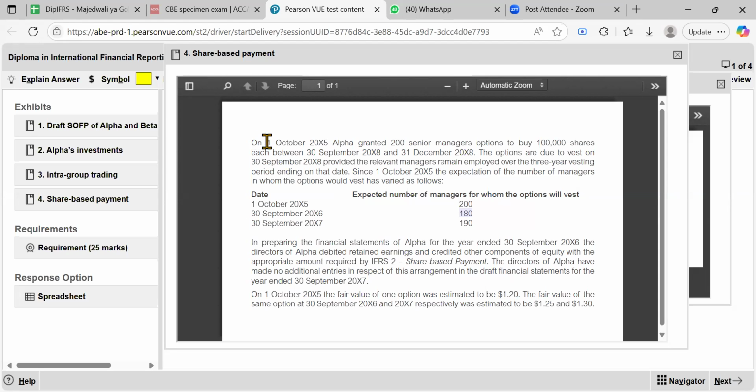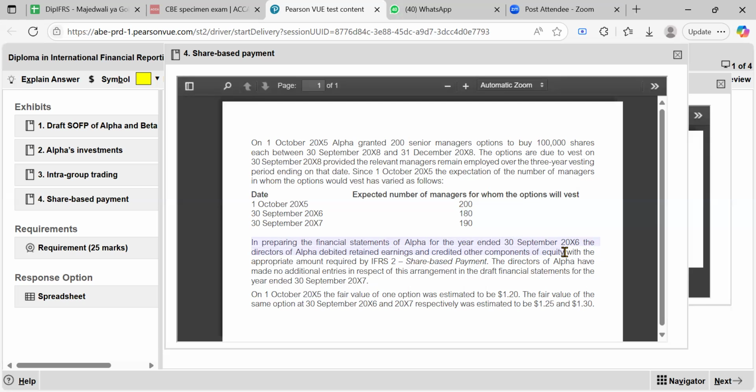And the grant date, like I told you, is the date of agreement, 1st October. If you go on reading, we are told that in preparing the financial statements of Alpha for the year ended 30 September 2026, which is the first year from the grant date, the directors of Alpha debited retained earnings and credited other component of equity. This is usually done.